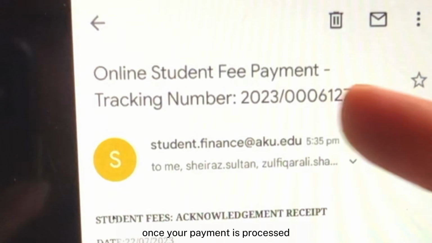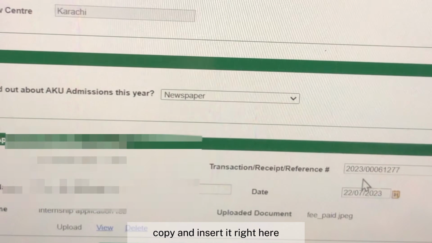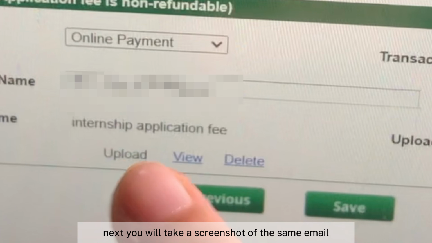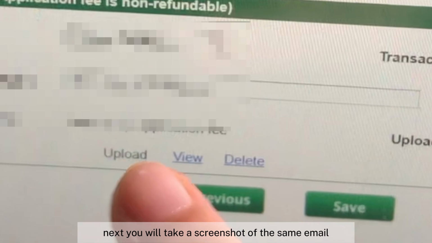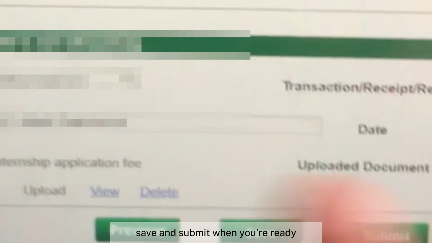Once your payment is processed, you will receive an email with the following tracking number that you will take account of, copy and insert it right here. Next, you will take a screenshot of the same email and upload it here. Recheck all your details for once, save and submit when you're ready.